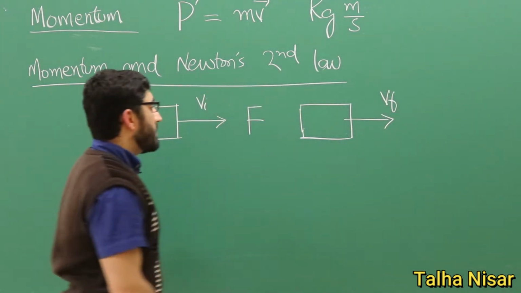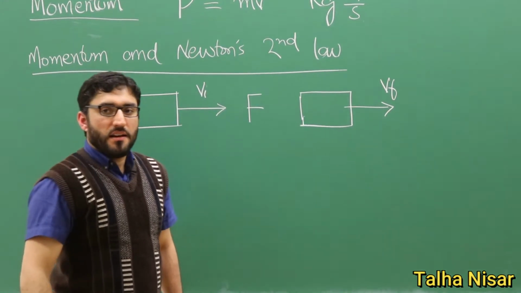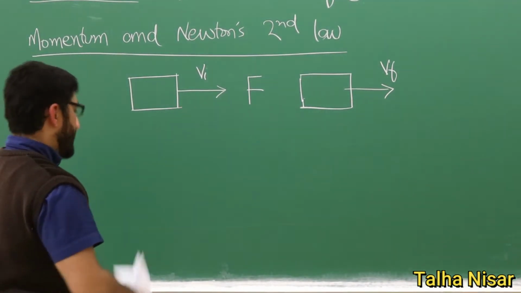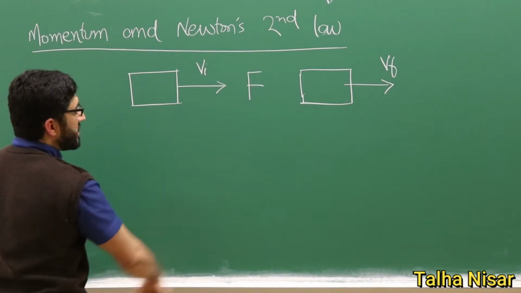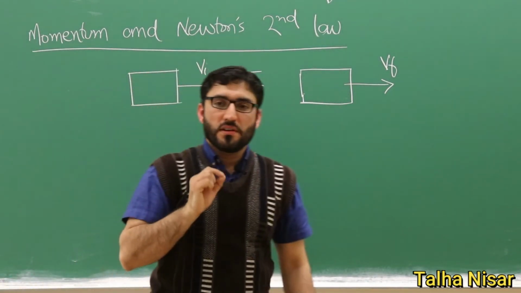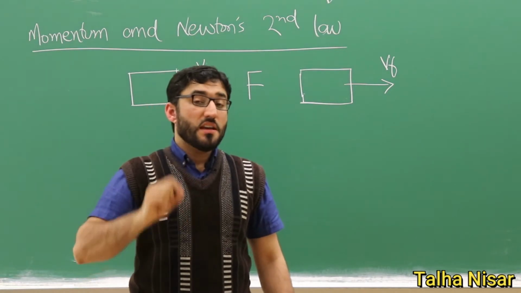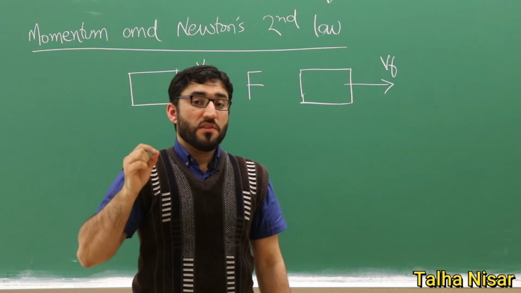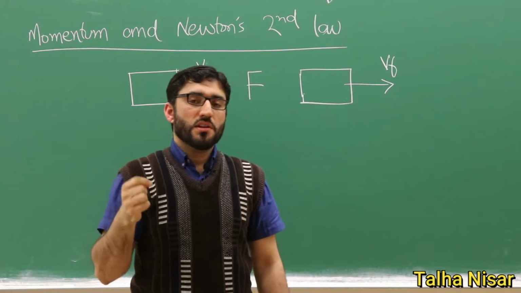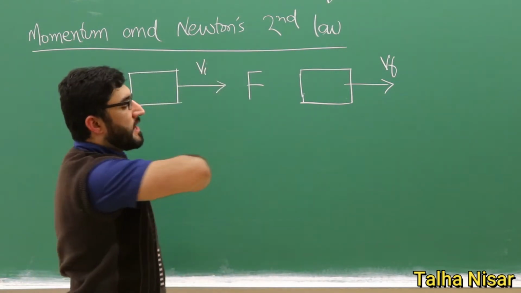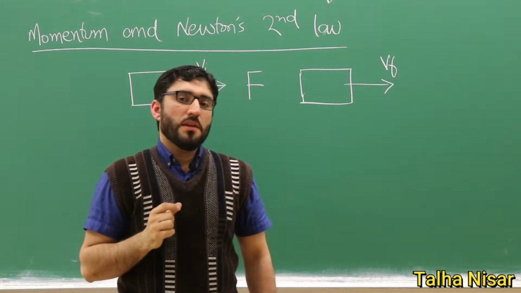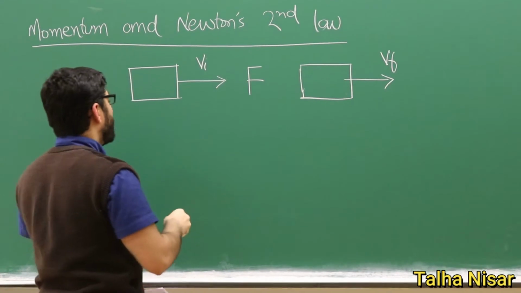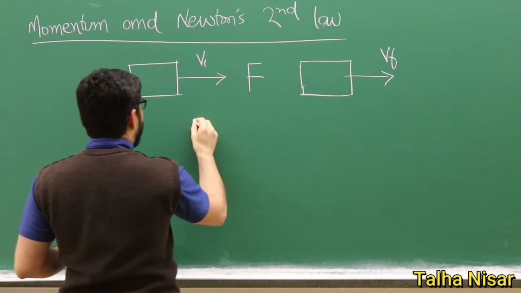Now we will solve this example mathematically. Since the force is applied, according to Newton's second law of motion there must be an acceleration in the direction of the force, and the magnitude will be equal to the mass multiplied by the acceleration. First we want to know that acceleration.